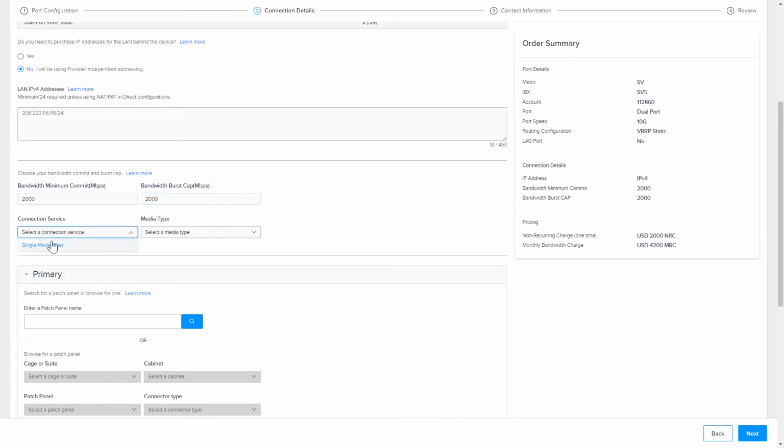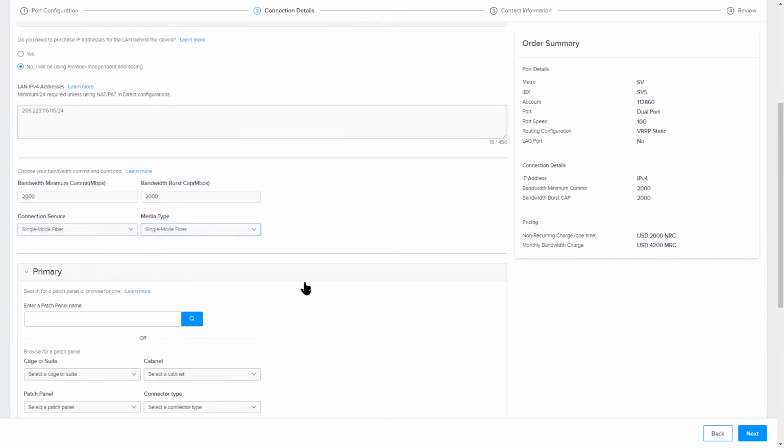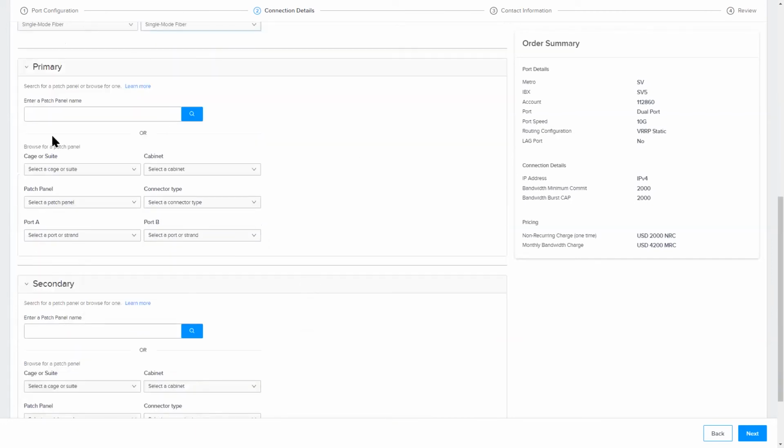Next, we select the connection details. This information simply provides all the details so we will know exactly which port and patch panel to connect to. If you know the patch panel name, enter it here. Otherwise, you can browse through your assets to locate exactly what patch panel you intend to use.